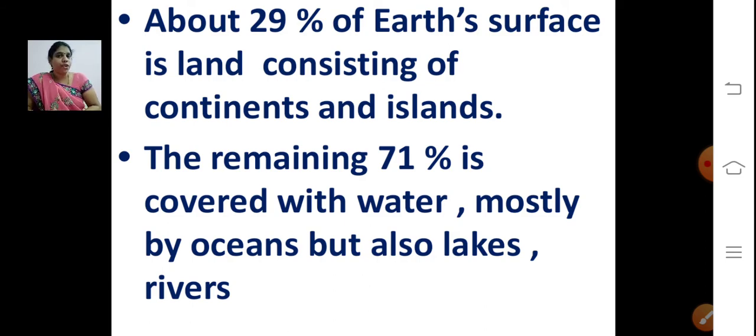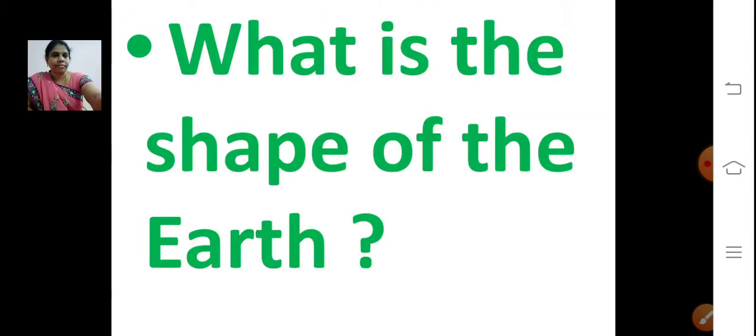Mostly 3/4 of the earth is covered with water. On three sides it will be water, only one side we have land. The water is mostly oceans, lakes and rivers. So earth is covered with land, water and air.